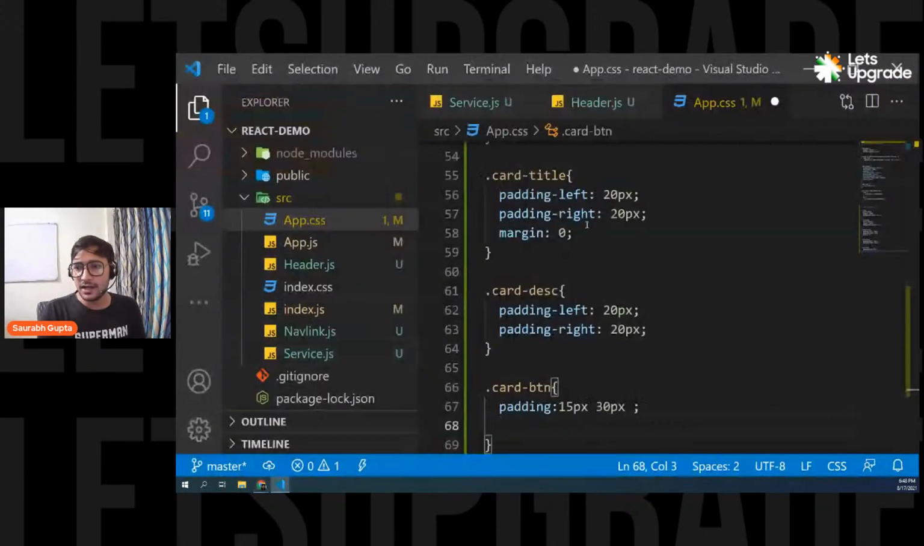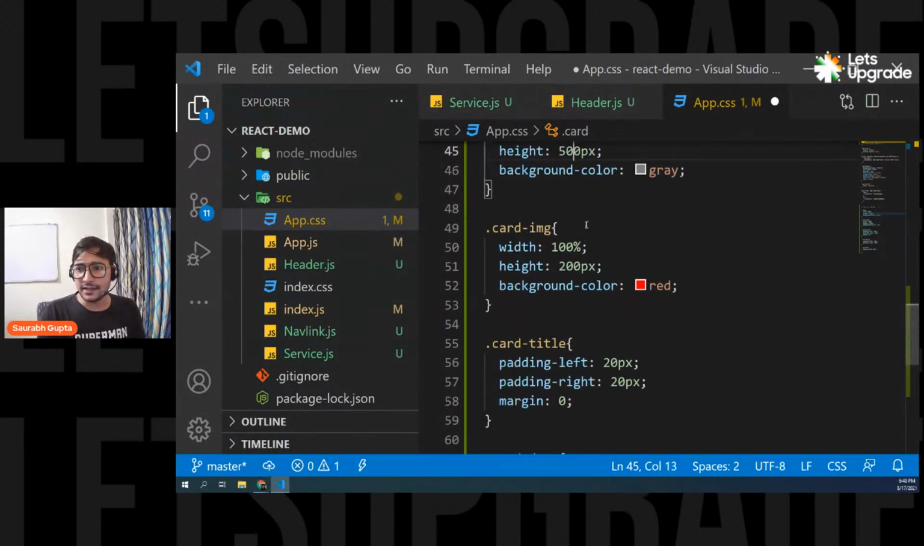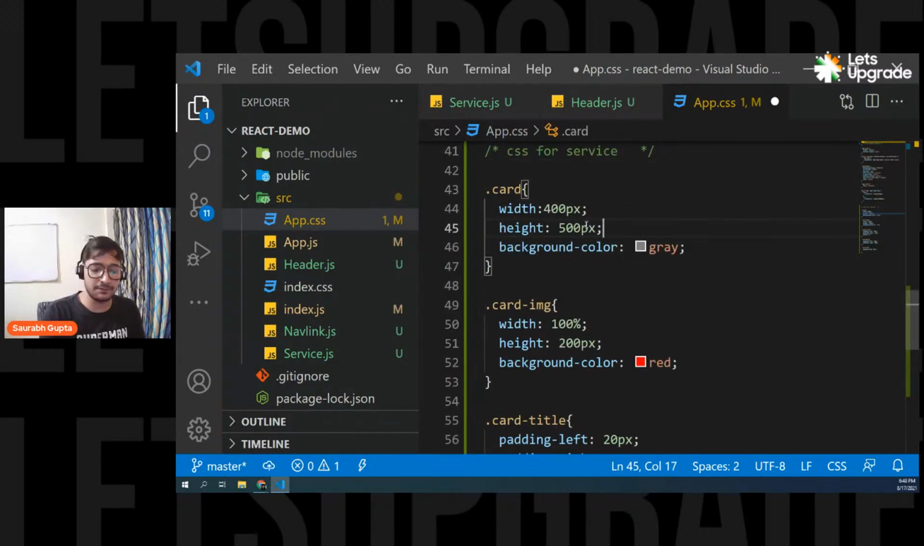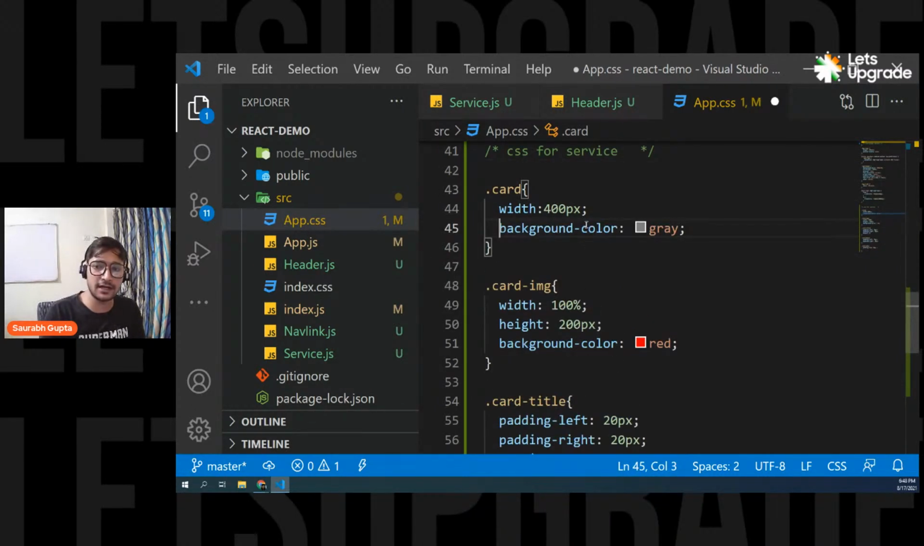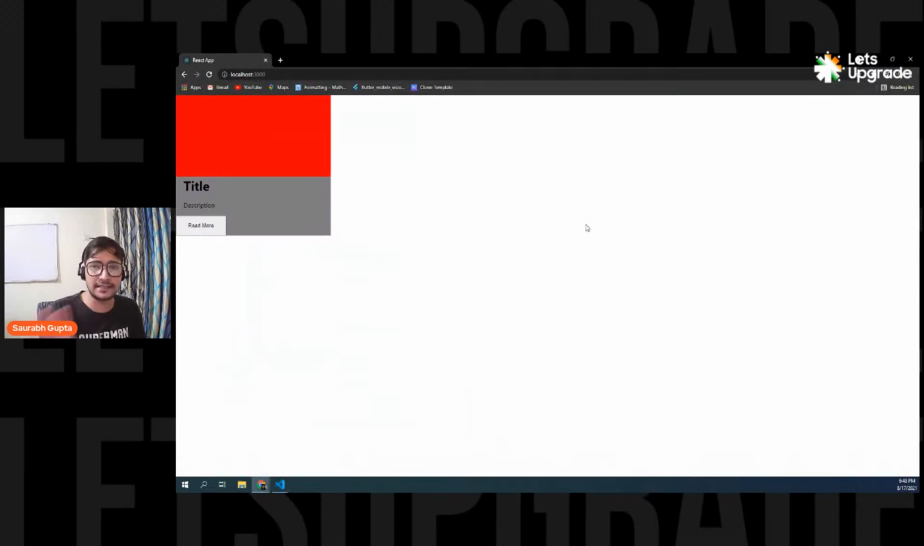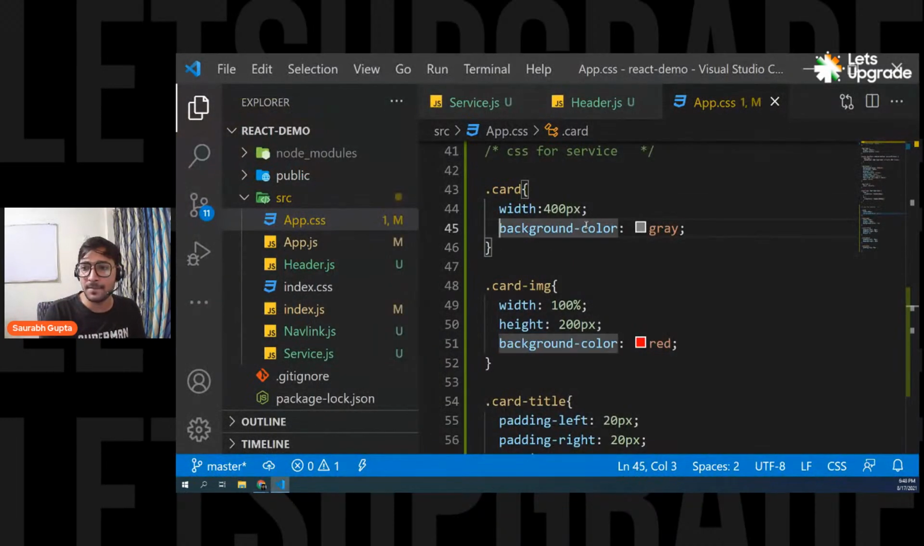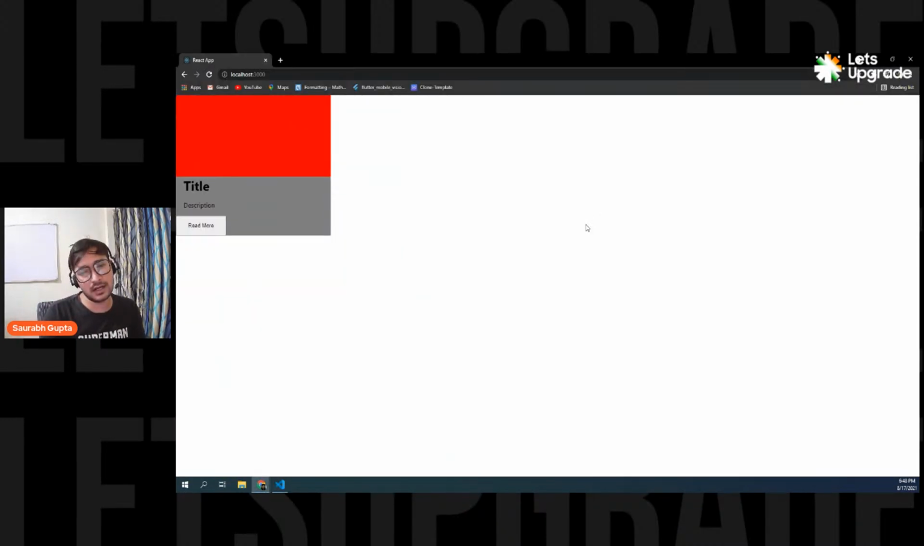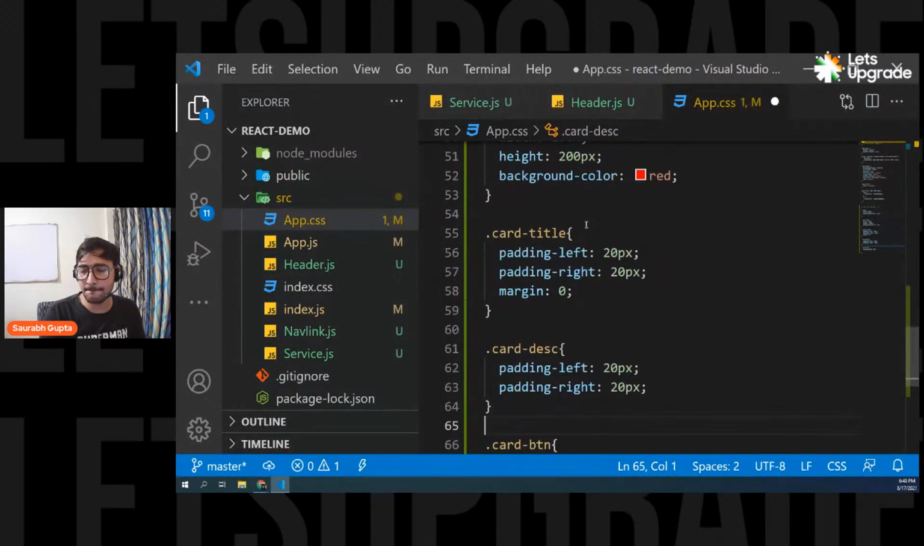Okay. Now let me remove the card height. So now the card height will depend upon the content. Let me remove the height because I want the height to depend upon the content. So I've removed the height. So it looks like this. Simple. And also, I think that much is enough.